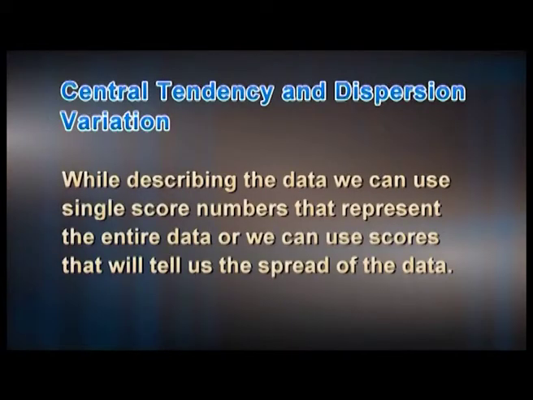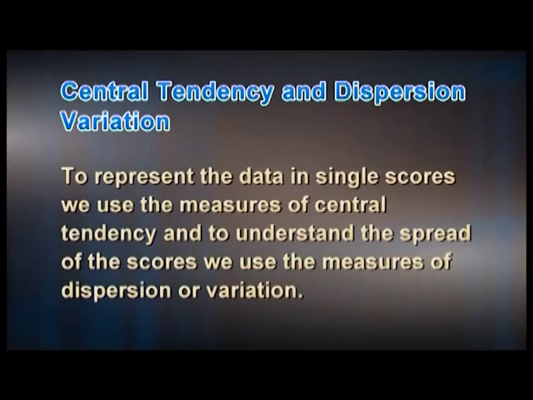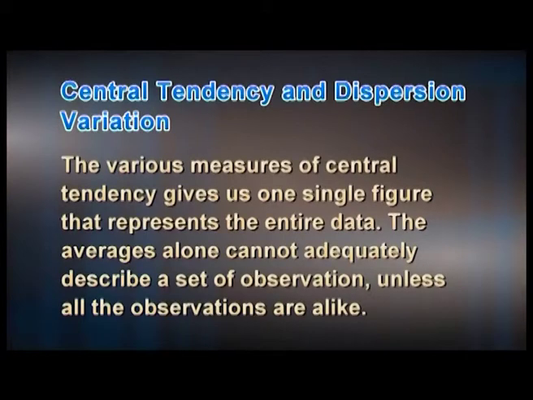Now, while describing the data, we can use single score numbers that represent the entire data, or we can use scores that will tell us the spread of the data. To represent the data in single scores, we use the measures of central tendency, and to understand the spread of the scores, we use the measures of dispersion or variation. The various measures of central tendency give us one single figure that represents the entire data.